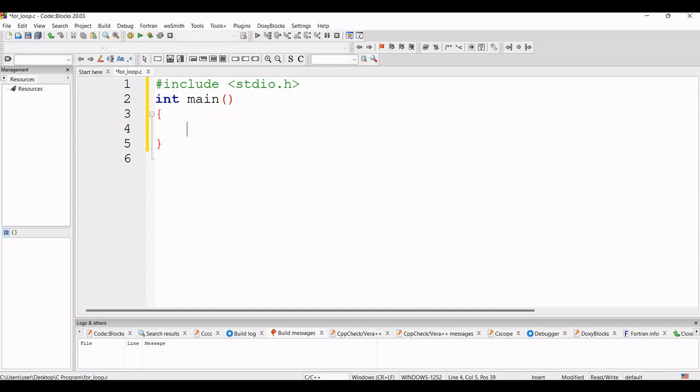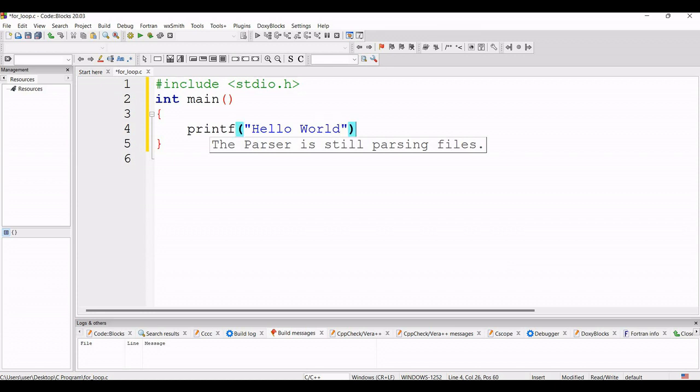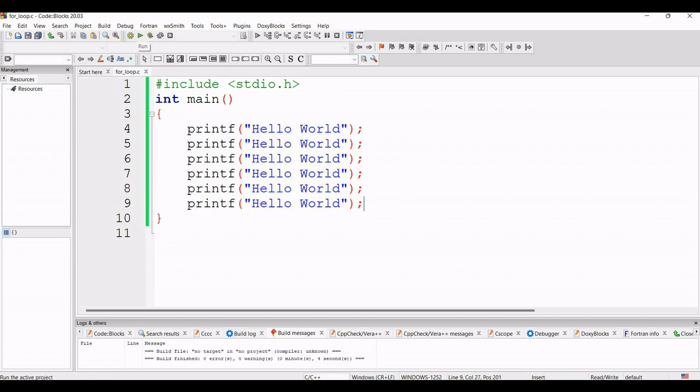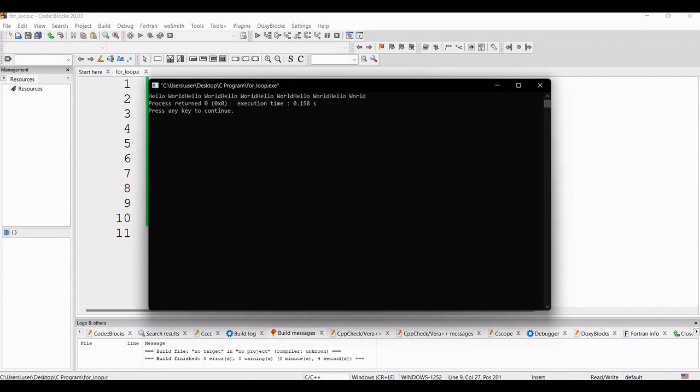Suppose one program is given to you that print hello world 10 times. So at that time what we will do? We will write printf then hello world and semicolon. So if I want to print this hello world 10 times, I will just copy this and paste, paste and paste. So in this way, if we copy paste, and now if we compile this program, no error, run it. So now hello world is printed, suppose 5 times or 6 times.